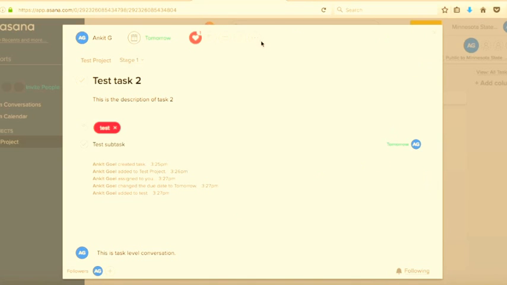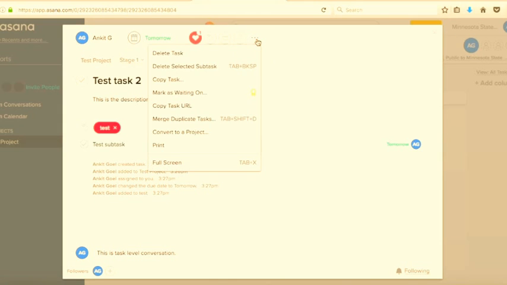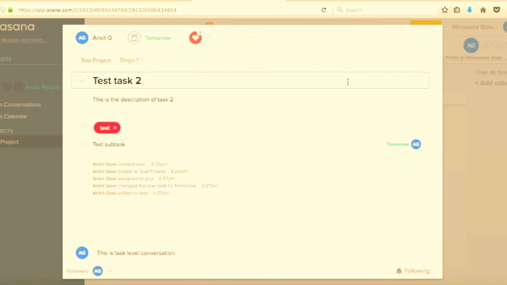If you want to attach something to a task, you can do the same. If you press attachment, you can attach from computer, Dropbox, Google Drive, Box. Like I said before, you can attach all different kinds of files. If I press more options, as you can see, you can delete task, delete subtask, copy task, move it around, convert it to a project, or merge or duplicate tasks. So let me close it. This was everything you need to know about project and task.